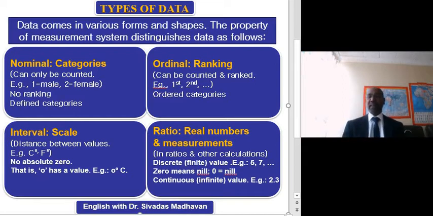The term data is quite confusing to the students of research. Data refers to the unprocessed information, or information is the processed data. So data is the raw material and information is the finished product.